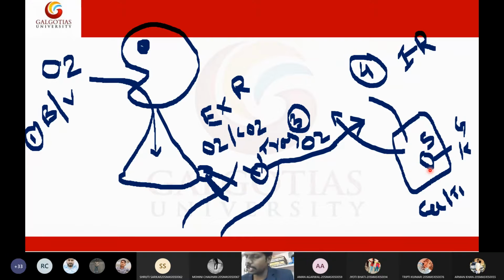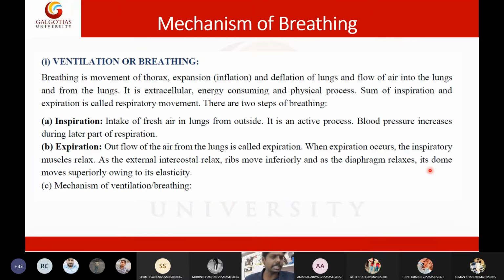Then let us move to the next thing, which is ventilation and breathing. First, let us discuss in detail about ventilation and breathing. It's very straightforward, students. Ventilation or breathing is a mechanism of inhaling air and exhaling air. What the textbook says is that breathing is a movement of the thorax, expansion and deflation of lungs, and flow of air into and from the lungs. The sum of inspiration and expiration is called respiratory movement. These are 2 steps: inspiration and expiration. Inspiration means intake of fresh air into lungs from outside.